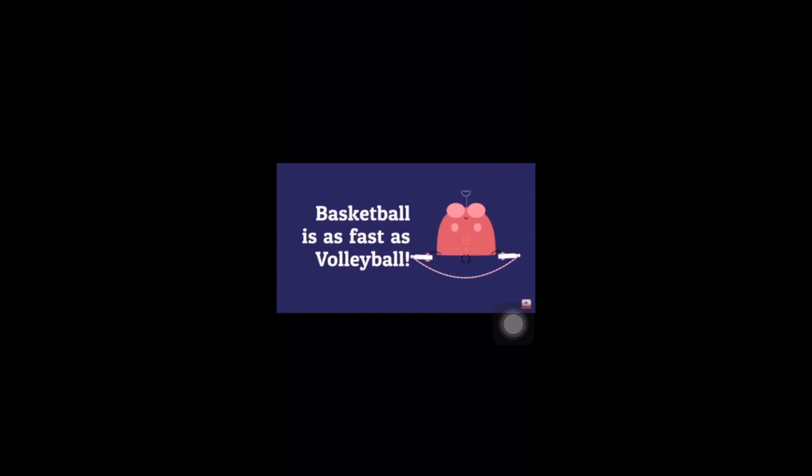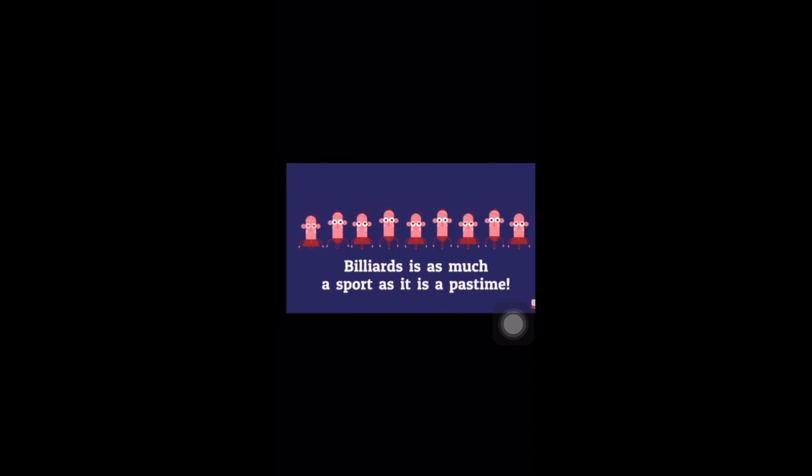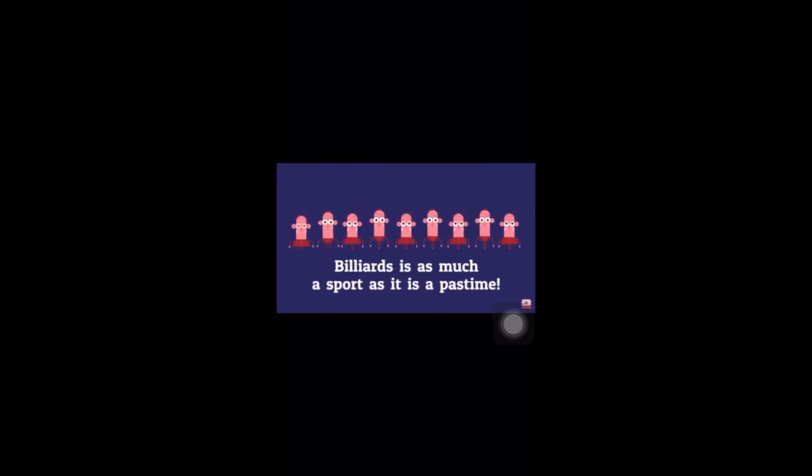So as, as are the correlative conjunctions. Billiards is as much a sport as it is a pastime. So as much as. So both and, neither nor, not only but also, either or, whether or, just as, so, the, the, as are the examples of correlative conjunctions.